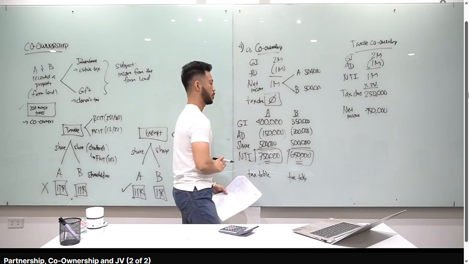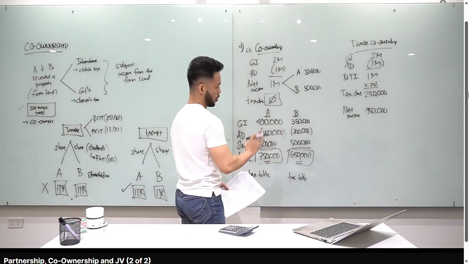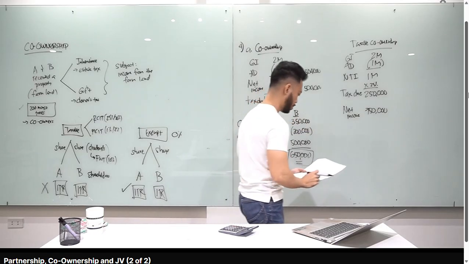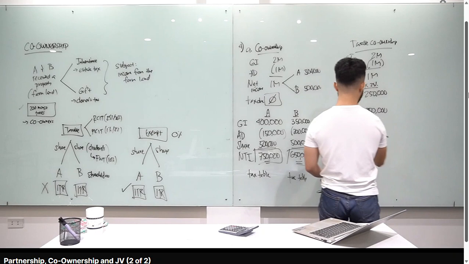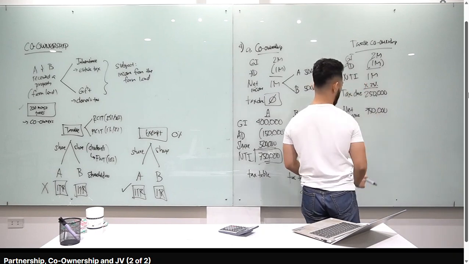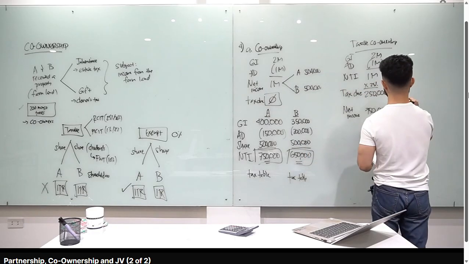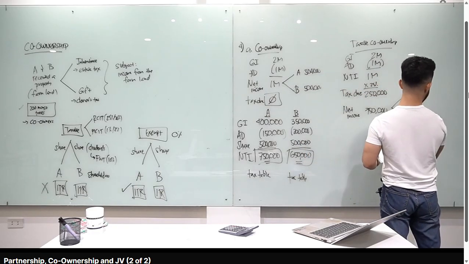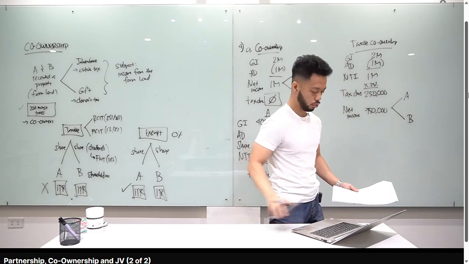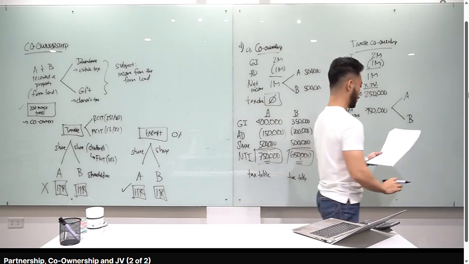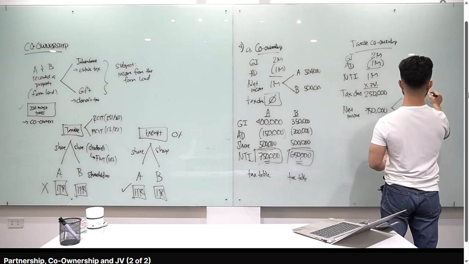Pero, i-compare natin siya, what if taxable co-ownership siya, alright? Ibig sabihin, beyond mere preservation. Yung net income of the taxable co-ownership na 750,000 will be declared as dividends to the partners or to the co-owners, okay? A and B will receive 750,000 divided by 2, 375,000. So, ito yung share ni A.